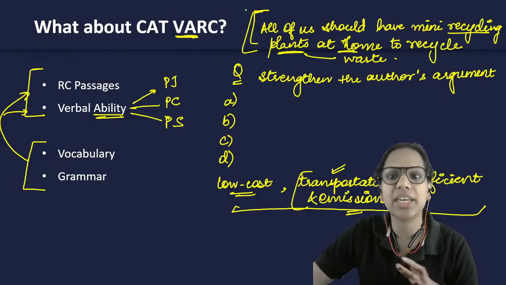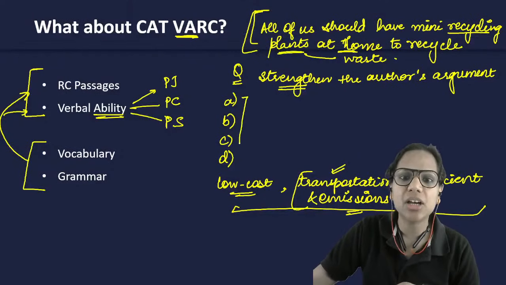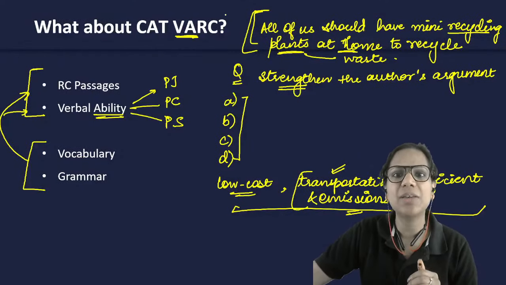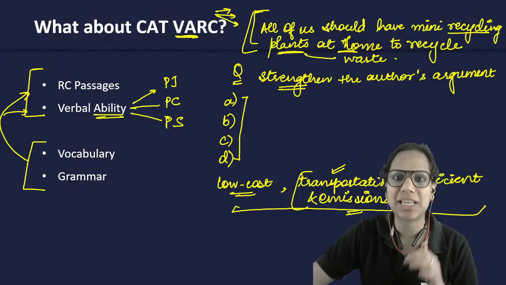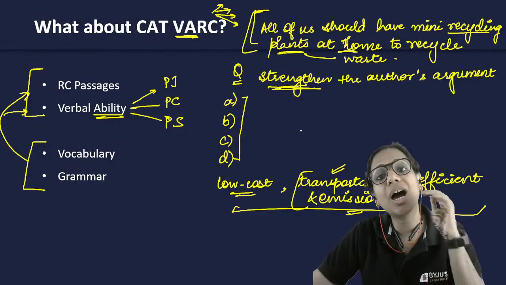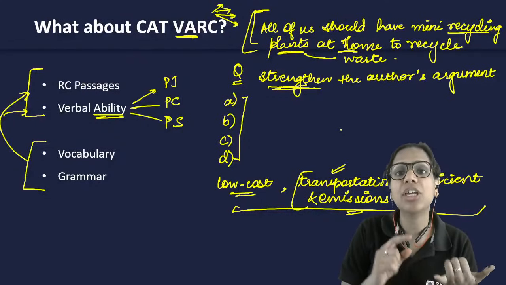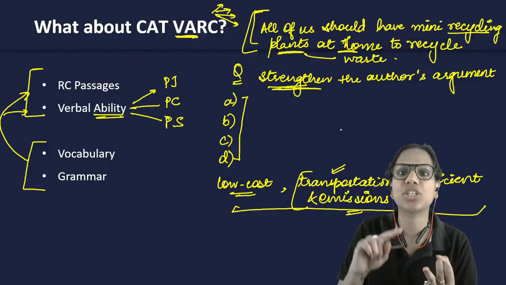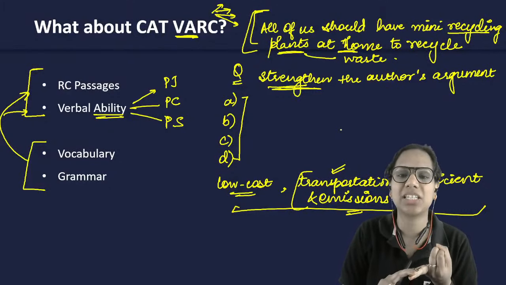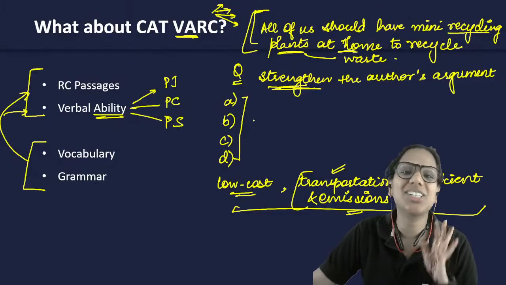That is okay. When you strengthen or weaken arguments, what your options say may not be given in the passage. In strengthening, weakening arguments, you are allowed to bring additional points. But in other types of questions, where you have to interpret or infer something from the passage, there you have to stick to the passage. There you can't bring additional points.